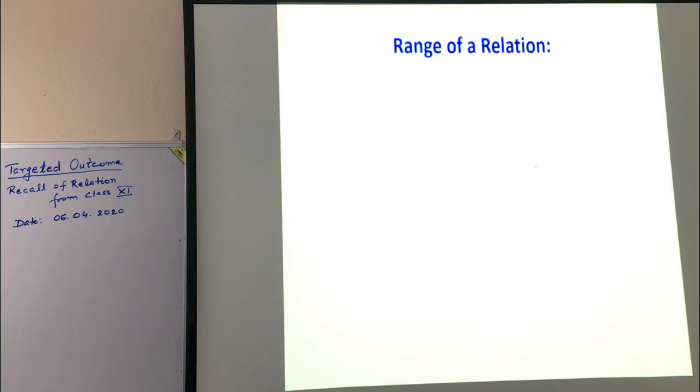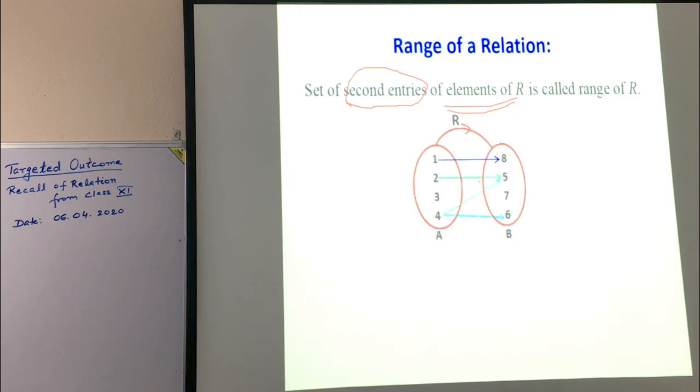Next, range of a relation. What is range of a relation? Set of second entries of elements of R is called range of R. In this situation, where R is a relation from A to B, what will be range? Then set of second entries 8, 5, 5, no repetition, 6. So what should be the range in this case? Range is the set {8, 5, 6}.